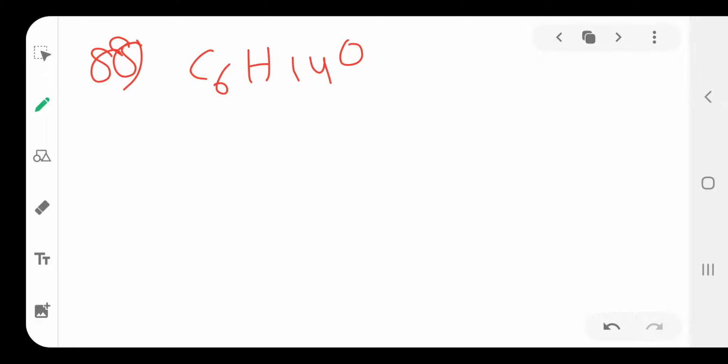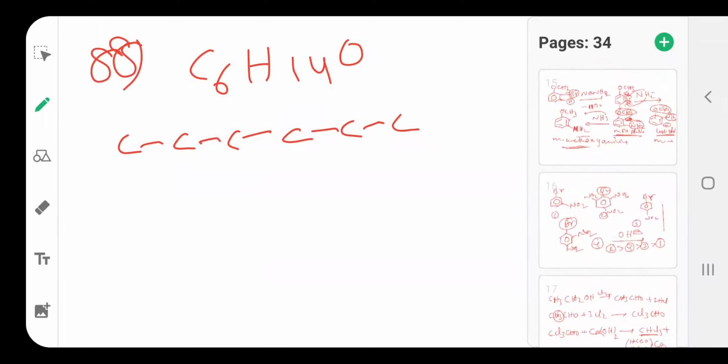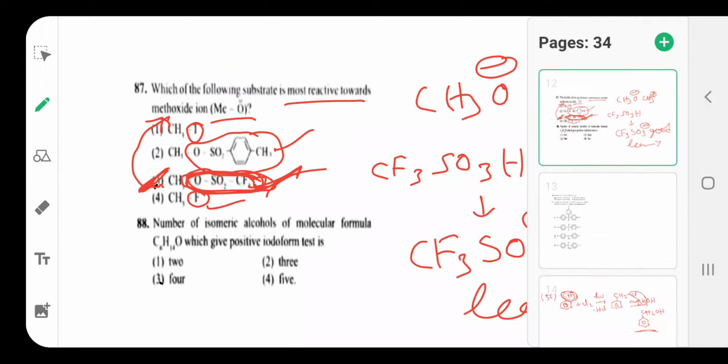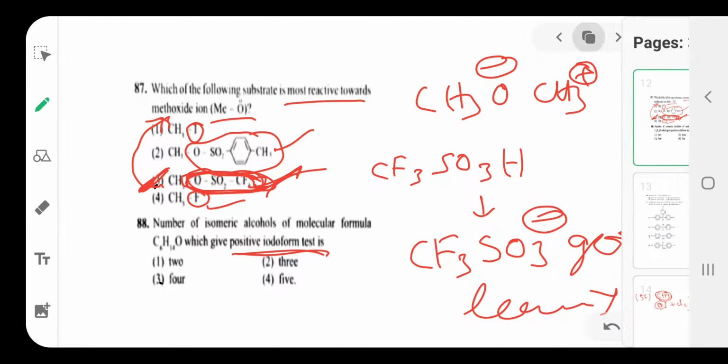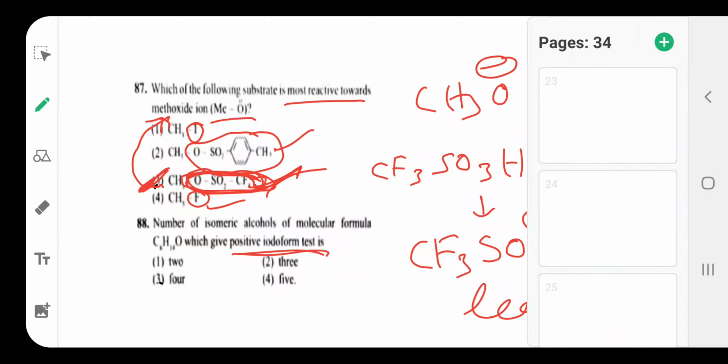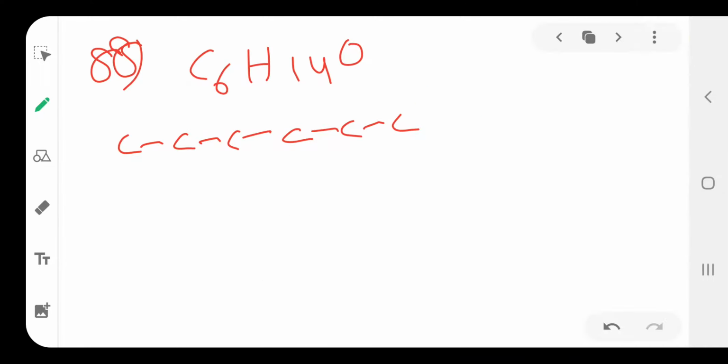So this is an isomerism question. What do they give? The number of isomeric alcohols which give a positive iodoform test. That is the main point. A positive iodoform test means secondary alcohols give the positive iodoform test. How many secondary alcohols are formed? 1, 2, 3, 4, 5, 6.